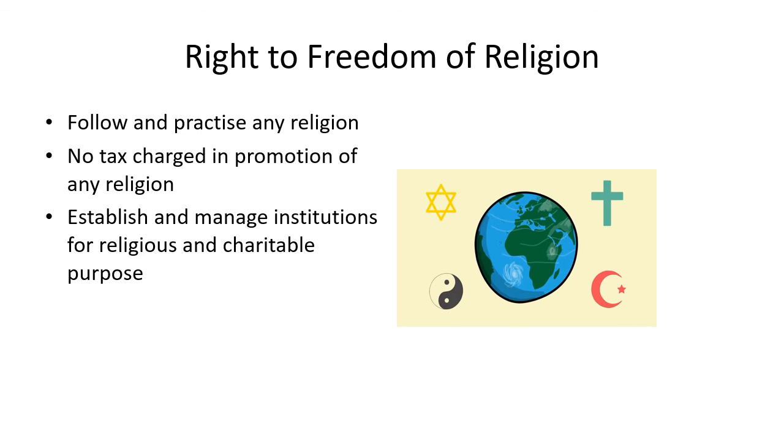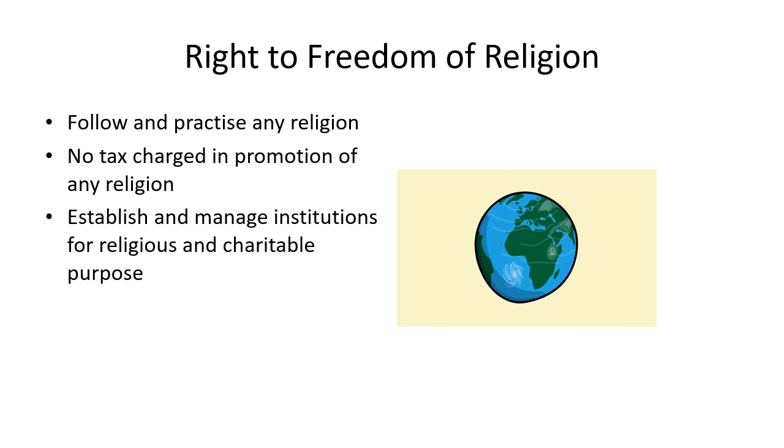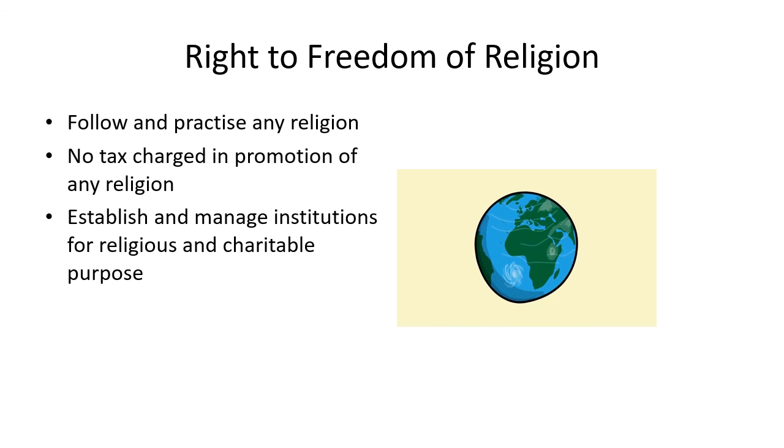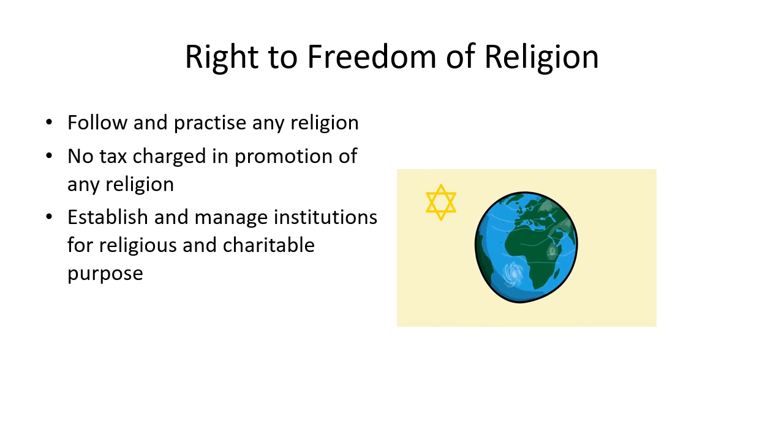Understood? That means if in your lane some jhanki or some religious procession is going on, the government will not stop it until and unless it is maintaining the peace and order of the country. So no tax is charged against that. You are free to establish your own religious institutions, like madrasas where Islamic people go and learn how to read the Holy Quran. We have churches, temples, gurudwaras, which are religious institutions, and there are many institutions meant for charitable purposes.